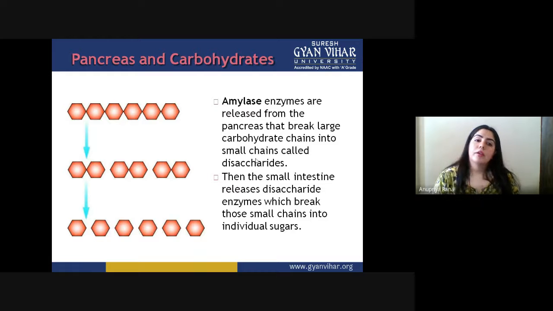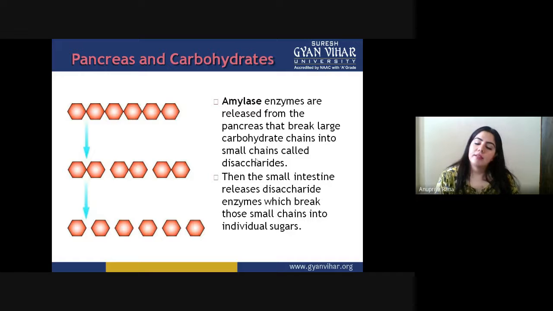How do the pancreas and carbohydrates work along? The amylase enzyme released from the pancreas breaks down carbohydrate chains into small chains called disaccharides. If we see the complex version of these carbohydrates, they are polysaccharides. So what happens inside the pancreas? They basically break down the chain and form the disaccharides.